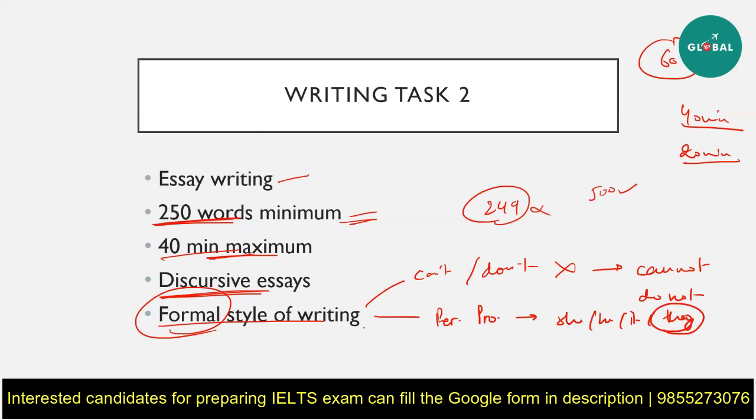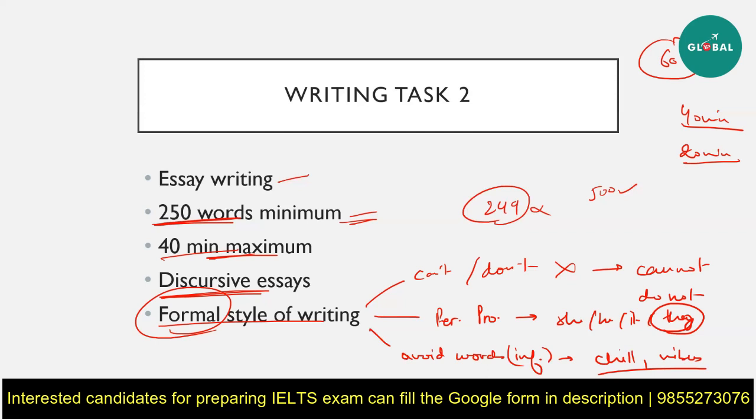The third thing that formal writing includes is that you have to avoid any informal words. What are informal words? These are words like chill, or you can say vibes. Something that you use in your chats. Those specific words that are famous on Instagram or on Facebook, do not use them. This is a very formal, professionally written essay, and hence you have to avoid words like these. So this was the basic overview about writing task 2.